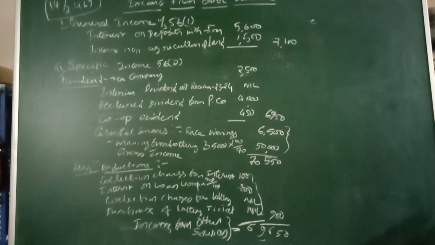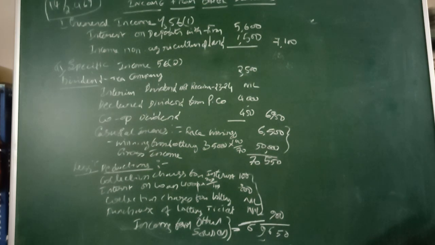Take the next problem. This is problem number 14 on page number 2.469, and this is an essay type question, a little big problem. You are given the information of Mr. Swami Prasad for the previous year 2023-24. You are given dividend income, the horse race, interim dividend, dividend declared, and an amount received in February 2024 in connection with winnings from a lottery. Various information is given. Let us go one by one.